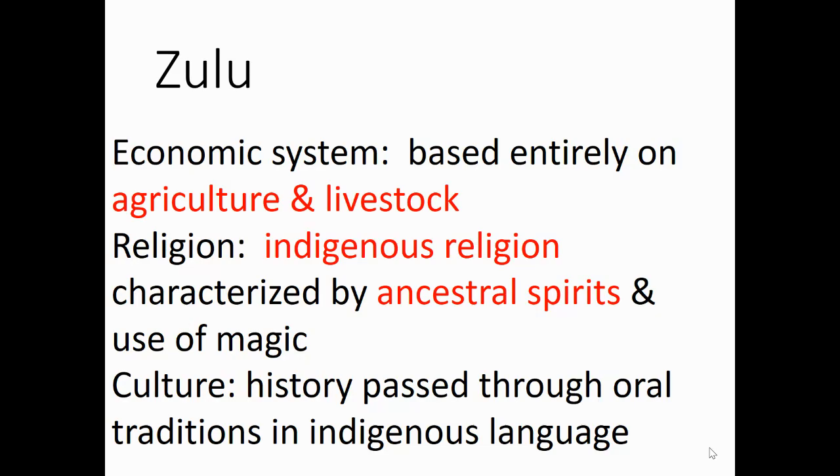The Zulu economic system was based entirely on agriculture and livestock. The religion was indigenous religion characterized by ancestral spirits and the use of magic. Their culture, the history was passed down through oral traditions in an indigenous language.